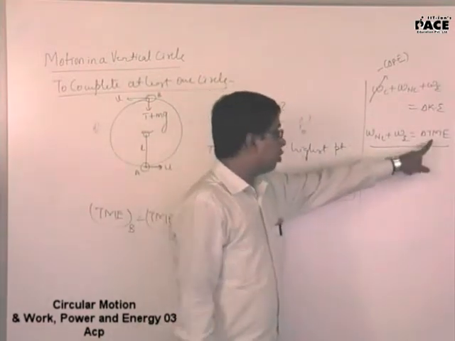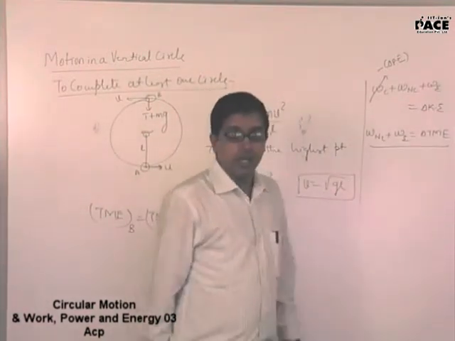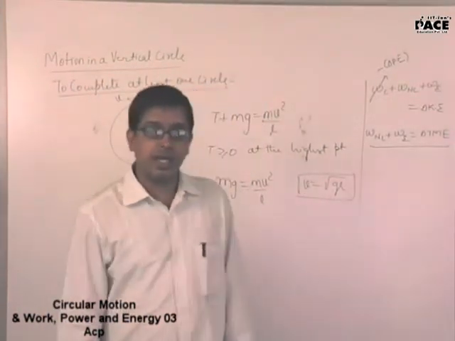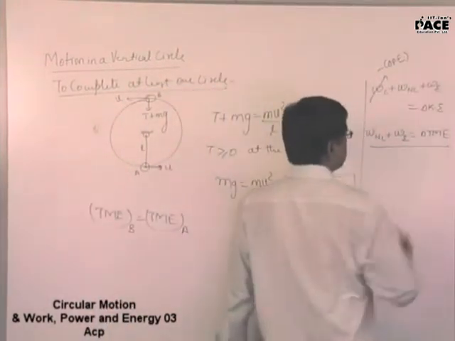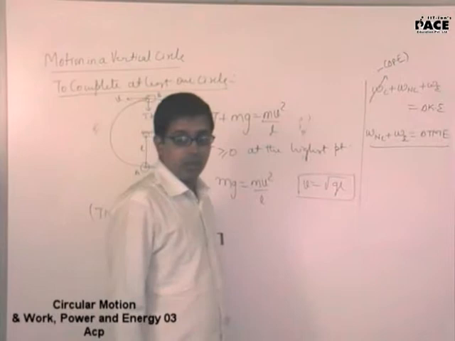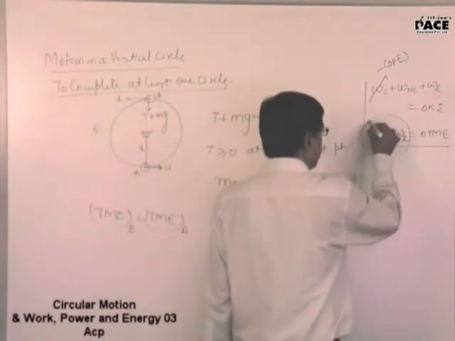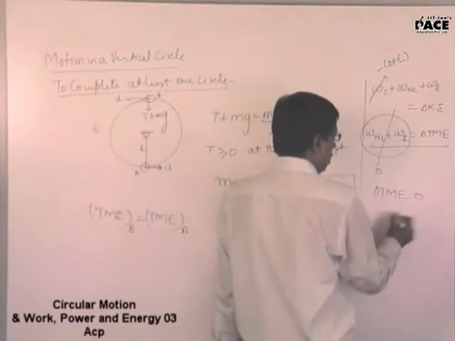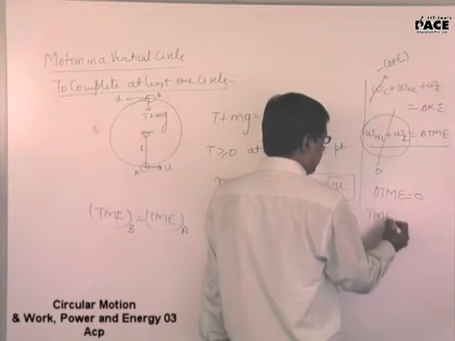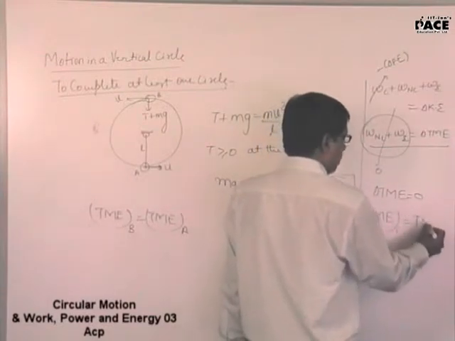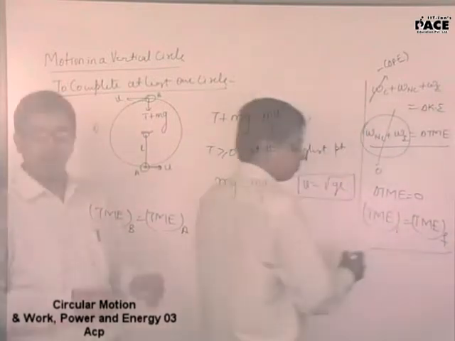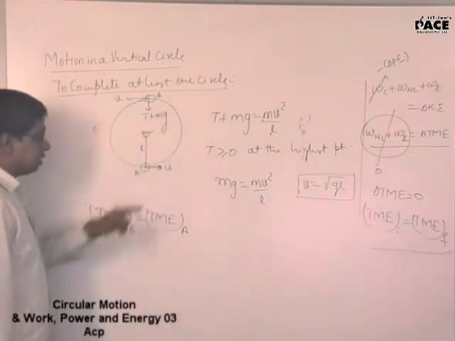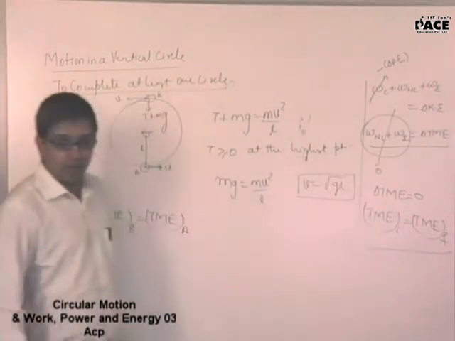We told you total mechanical energy can be conserved when non-conservative and external forces, both of them, are zero. When these both are zero, delta TME will be zero. That means total mechanical energy initial will be equal to total mechanical energy final. That is when non-conservative and external forces do not do any work.